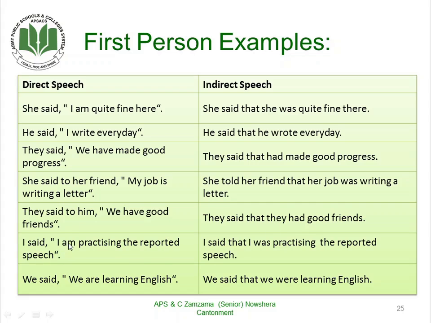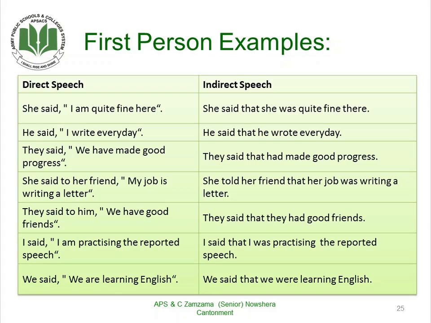I said, "I am practicing the reported speech." I will remain I because the subject is I here. We said, "We are learning English." Here, we and we, they both are the first person, so they will remain the same. So it is not necessary that the first person will always change into the second person.